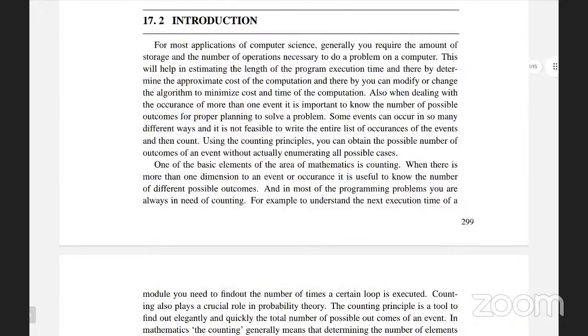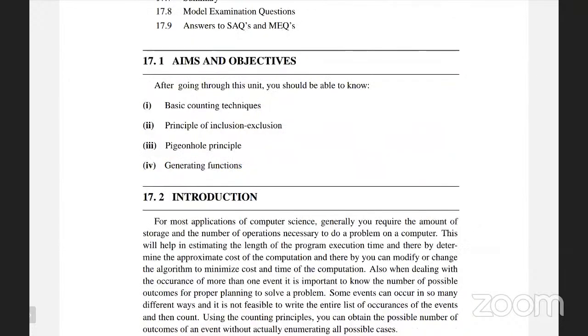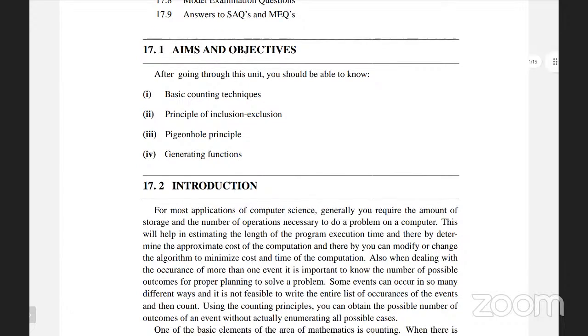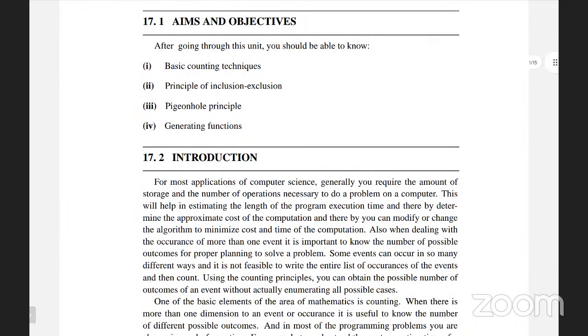Here, mainly in this unit, we will discuss the basic counting techniques. What are the basic counting techniques? And the principle of inclusion and exclusion, the pigeonhole principle, and generating functions. Generating functions you already know how to discuss and handle. Now these are the concepts we should discuss once again.